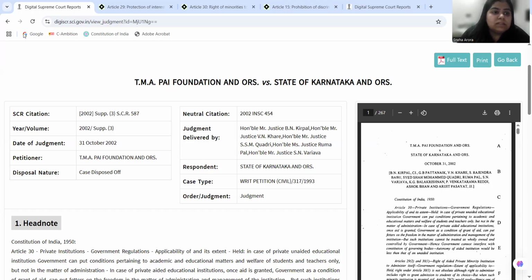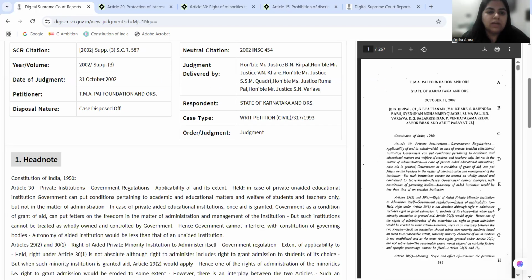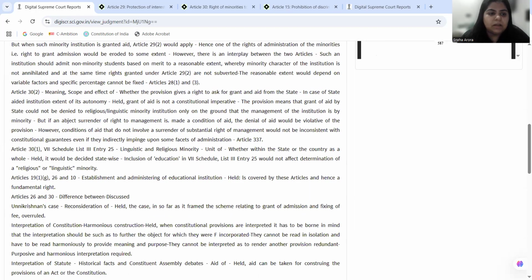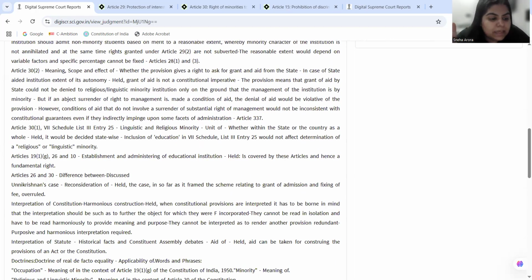Okay, so on the screen is TMA Pai Foundation as explained in the judgment. The head notes are there on the website, the GSCR website. Now herein the court is saying that minority communities have the fundamental right to establish and administer their own educational institute of their choice.